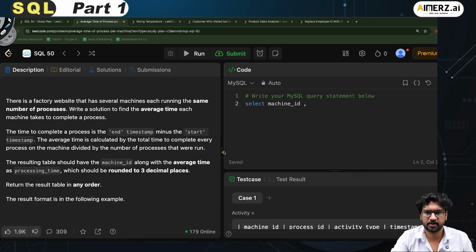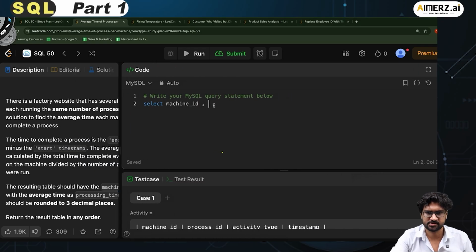So what I write here, let me take this left again. I call this round, and then I have to take the average of end minus start times, comma, and this should be rounded off to 3, and this should be stored as processing_time.